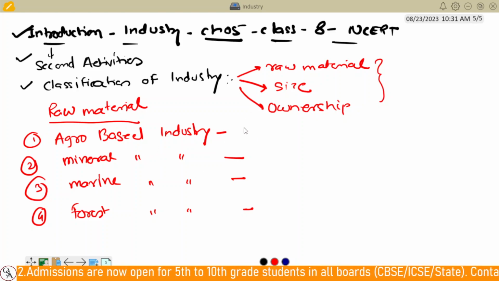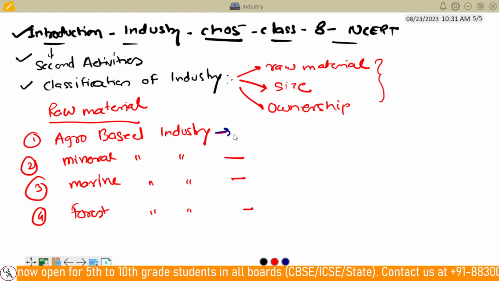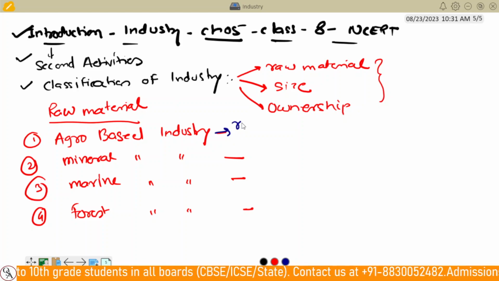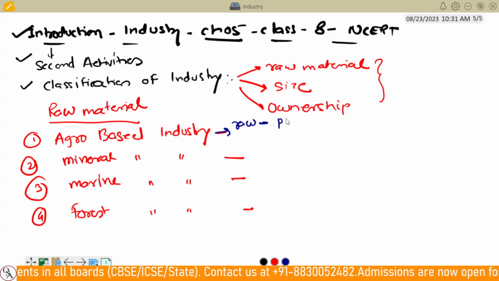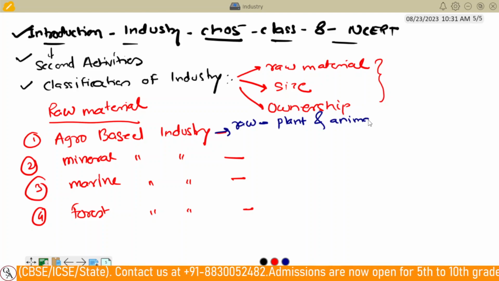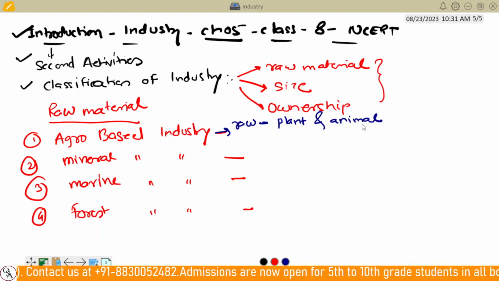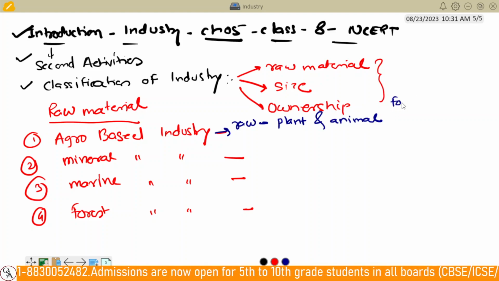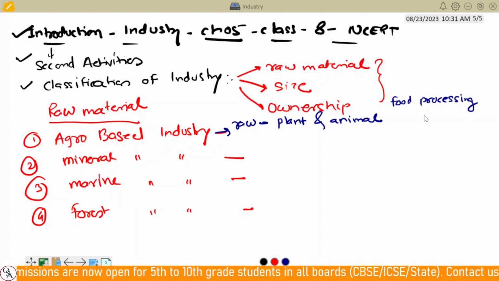Let me use another marker color. In the agro-based industry, plant and animal-based products are the raw material. For example, if you see the food processing industry, food processing industries are majorly from this agro-based industry.